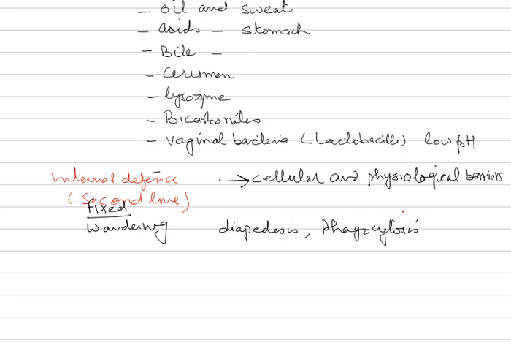Then comes the natural killer cells called NK cells. They kill viral infected cells and some tumor cells. They produce perforins, and these perforins are very effective. These perforins create pores in the plasma membrane of the target cells.